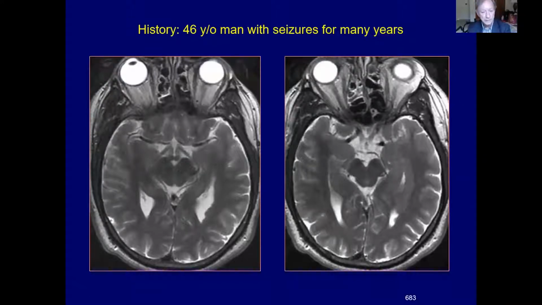This man also had seizures for many years. On the T2 weighted images, there is some lumpy tissue that has gray matter signal along the lateral aspect of the temporal horn. And on the adjacent image, there is a band of abnormal hyperintensity lateral to the temporal horn.